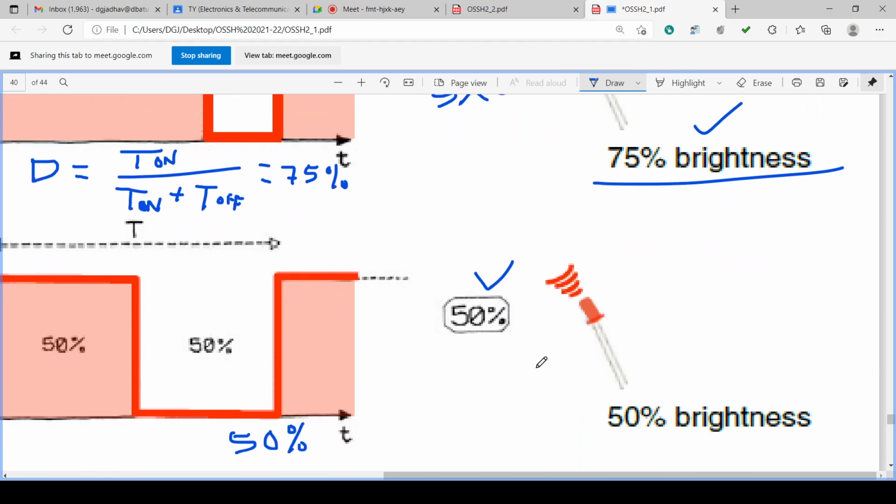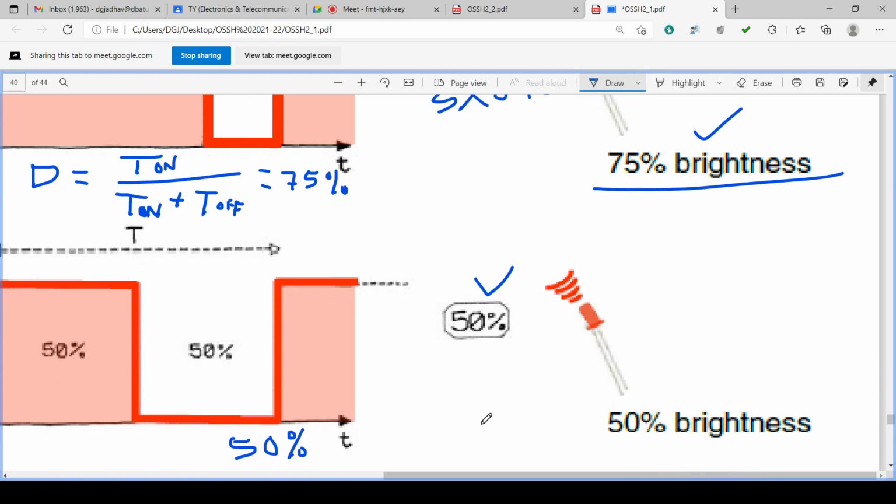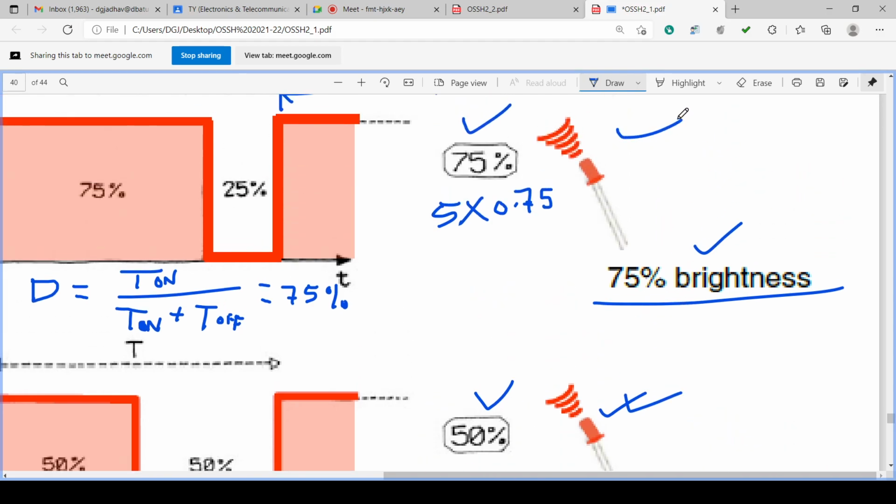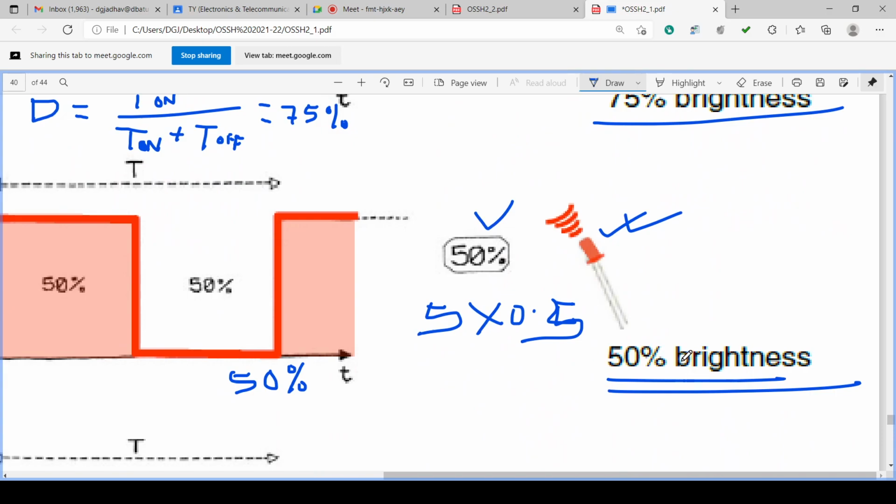Similarly, if the wave is 50% on, 50% off, then if we average it, it will be 5 into 0.5, that is 2.5. So it is 50% voltage, so 50% brightness. Here it is 75% brightness, here it is 50% brightness, because the analog voltage available is 2.5 instead of 5.